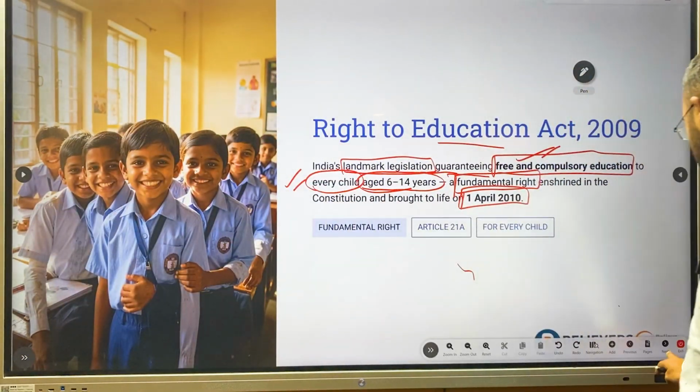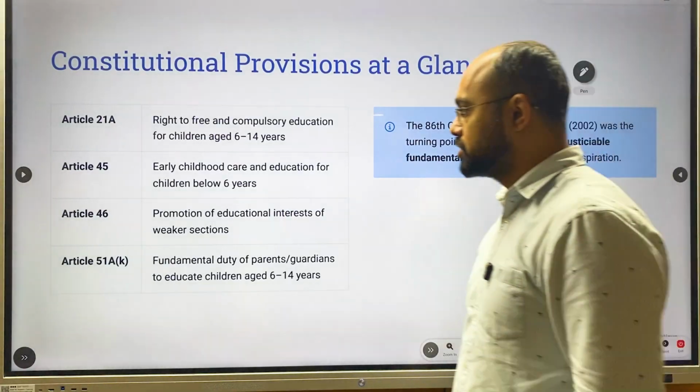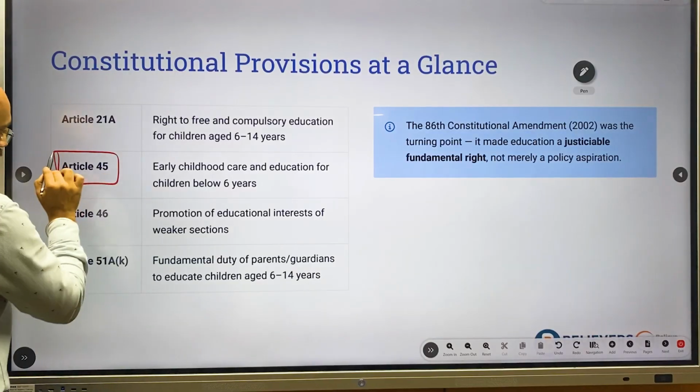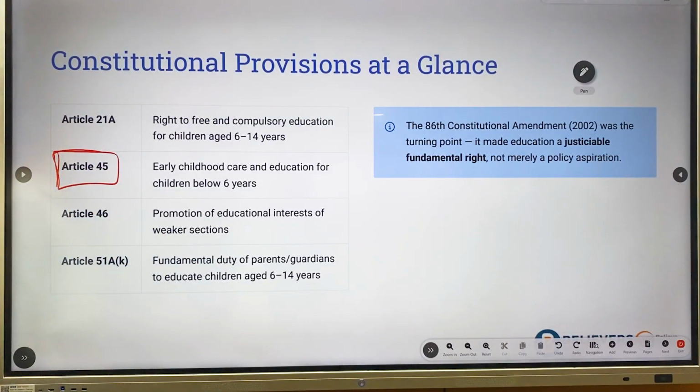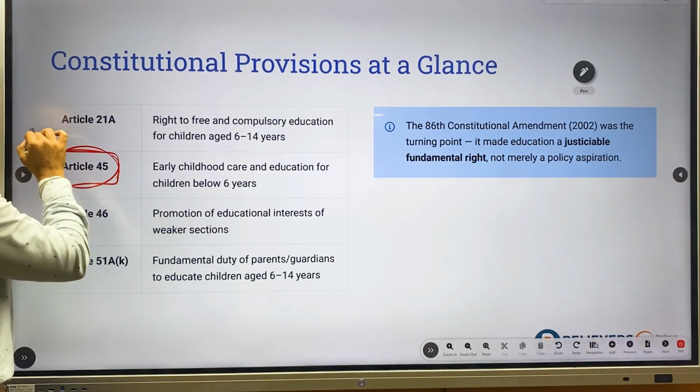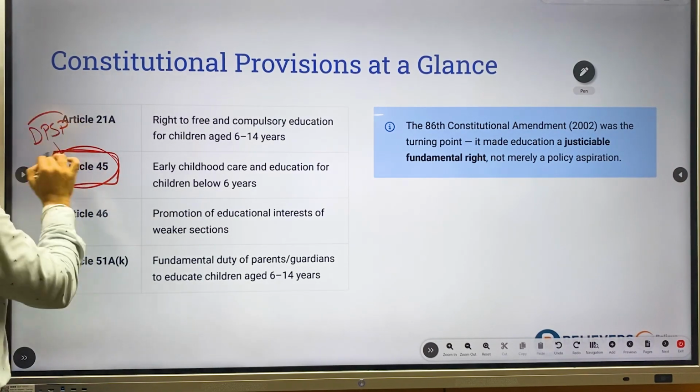Okay, let's understand its evolution, starting from the Constitution. Earlier, as you know, free and compulsory education was in Article 45, which is a DPSP.